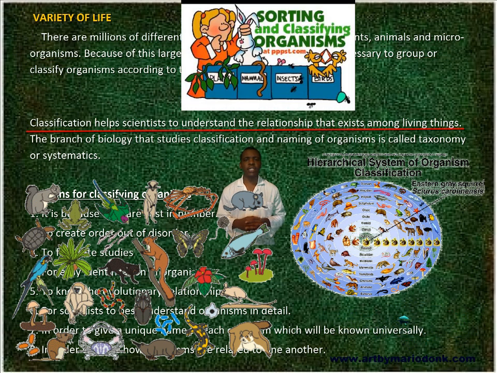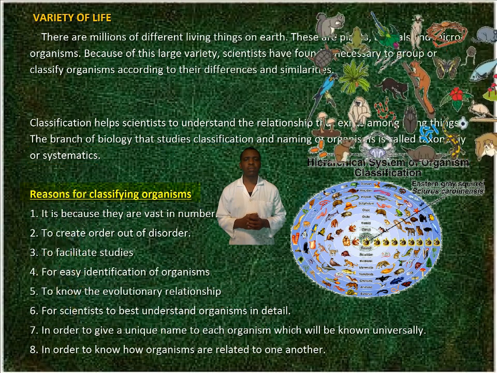Classification helps scientists to understand the relationship that exists among living things. The branch of biology that studies classification and naming of organisms is called taxonomy or systematics.